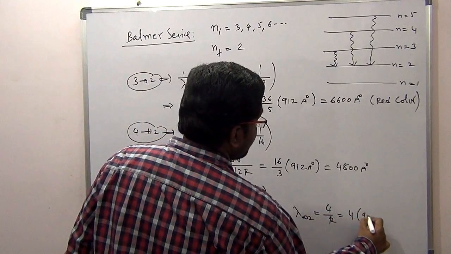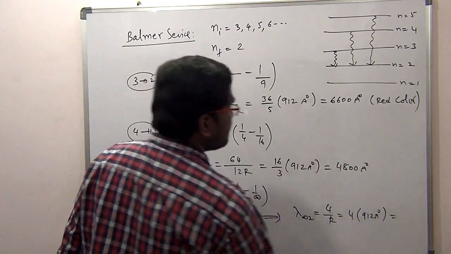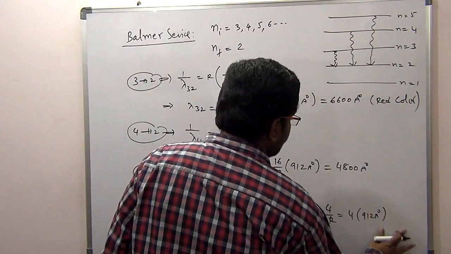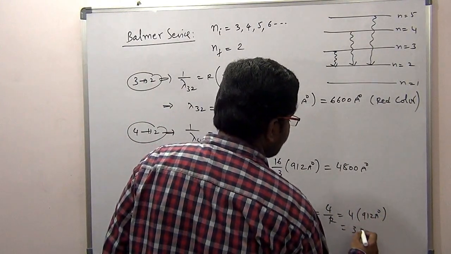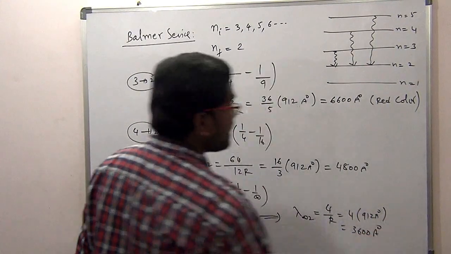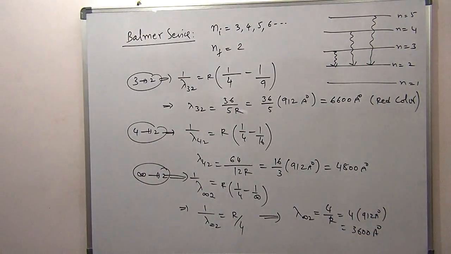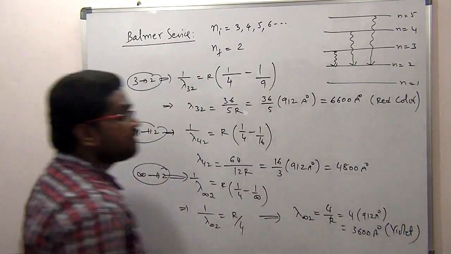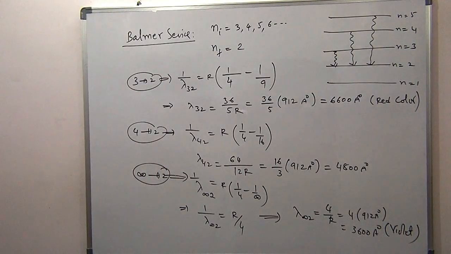So 4 into 912, what is that? Approximately 3600, so 3800 or 3600. That is the violet color, and that will be the red color. So it is going from VIBGYOR. So we can see violet to red colors that we have noticed.